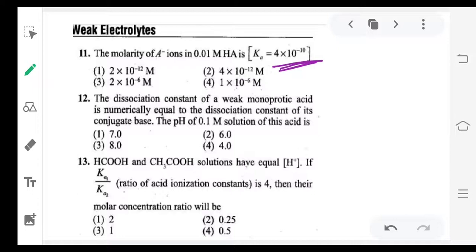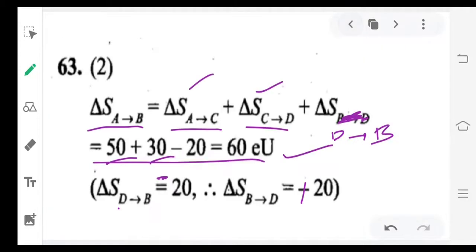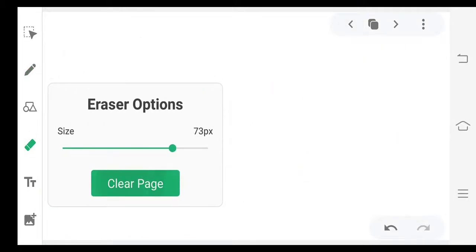Let me explain this one. How much molarity is given? 0.01 m HA solution is given. Suppose HA is a strong acid, then it undergoes complete ionization and you will get